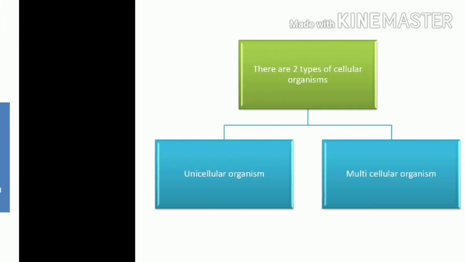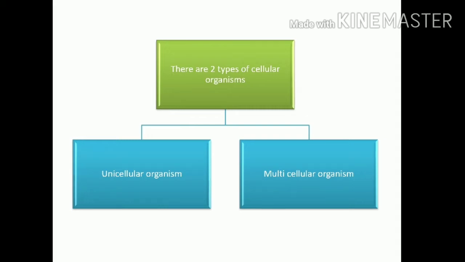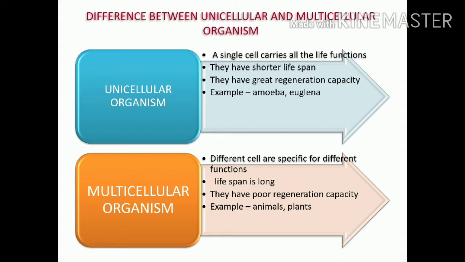So there are two types of organisms. First is unicellular organism and another is multicellular organism. Unicellular organisms are those organisms which are composed of a single cell, and multicellular organisms are those organisms which are composed of numerous cells. Unicellular organisms have a shorter lifespan and they carry out all the life functions in a single cell, and they have great regeneration capacity, for example amoeba, euglena.